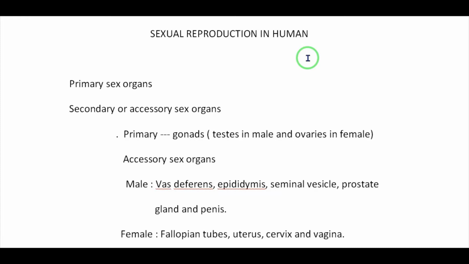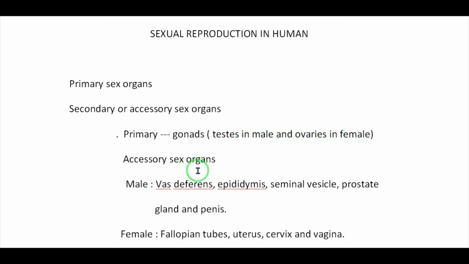These organs of the reproductive system are divided into primary sex organs and secondary or accessory sex organs. The primary reproductive organs include gonads. Gonads include testes in male and ovaries in female.